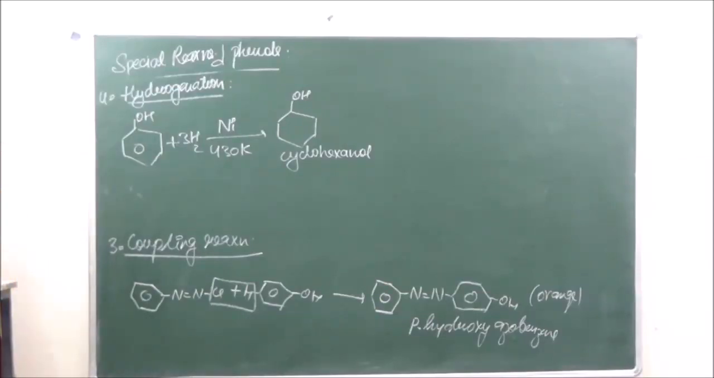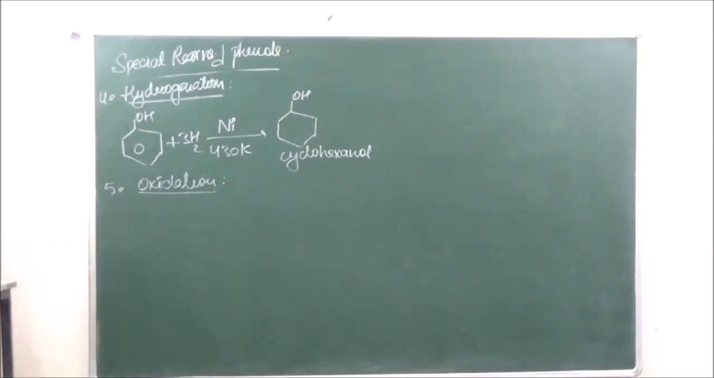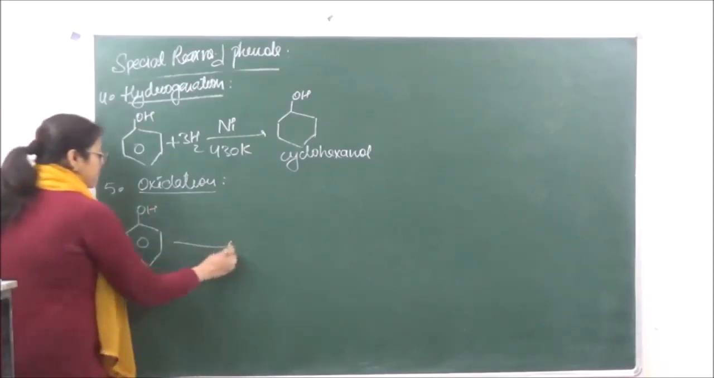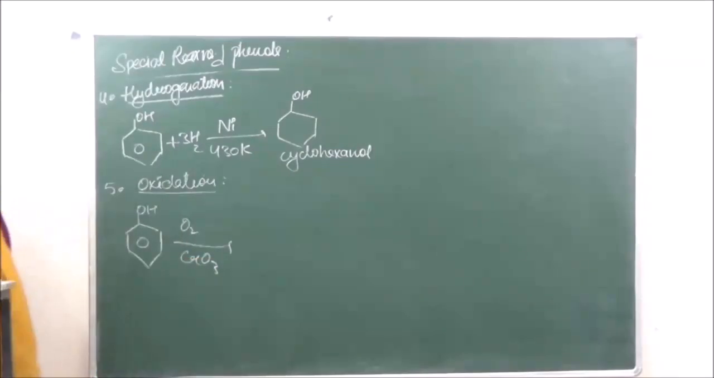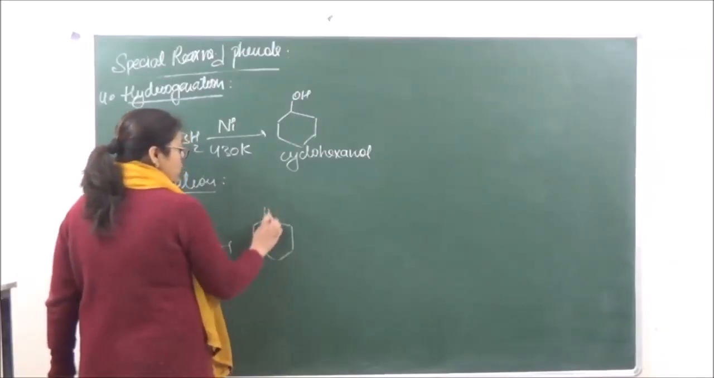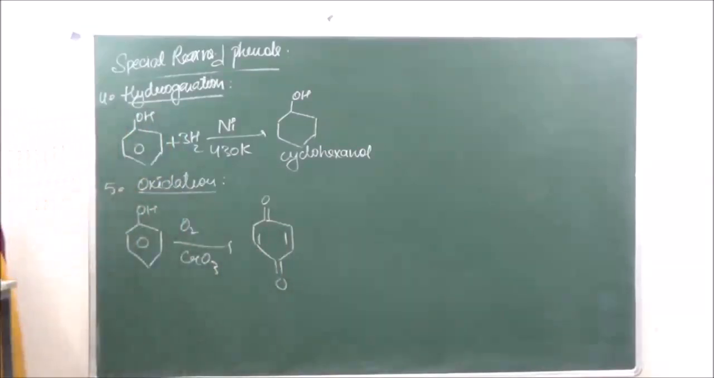Right? Then the fifth reaction we are going to do is the oxidation reaction. Oxidation reaction is done in presence of chromium trioxide. When we get over here parabenzoquinone, you can say a double ketone which we are going to get. This is known as parabenzoquinone.